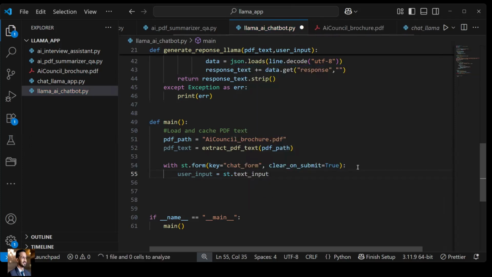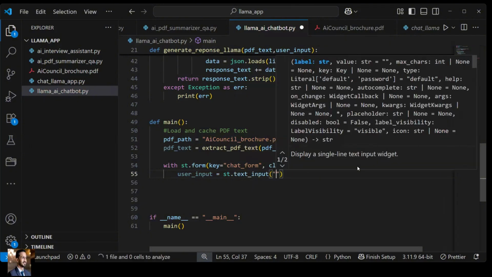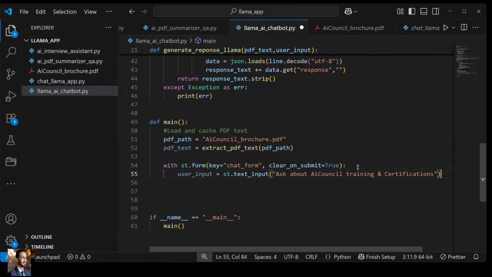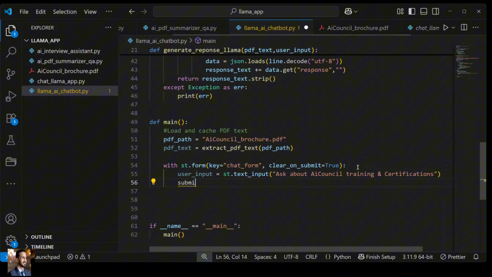Okay. So text input, I'll give it information: Ask about AI Council trainings and certifications. All right. And thereafter, I will click on go to submitted.